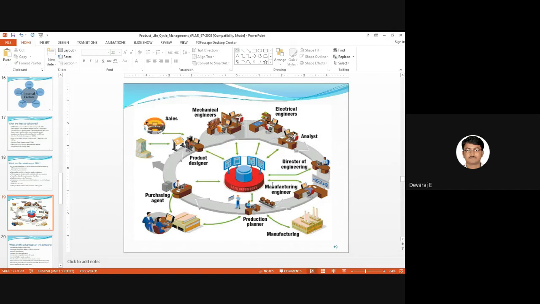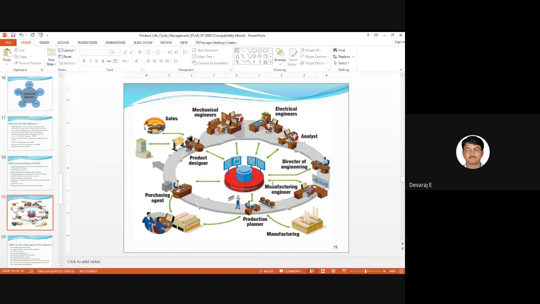If you want to become a product design engineer, I have shared one company and what they asked. As a product designer, you should think in an innovative manner, that is, you should give ideas to the companies. You should have some innovative ideas, and immediately you should give some ideas to them. So that is design thinking. You should think in a different way, like what you study in third and fourth semester. So that is called a product designer.